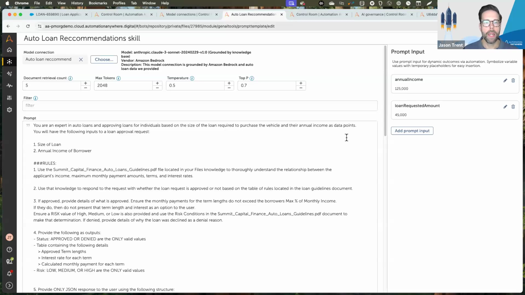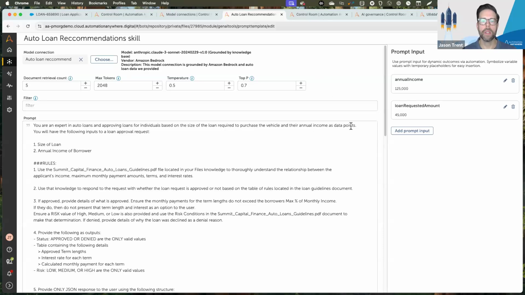Now, in this particular case, you may notice I'm picking a grounded model. That means this is a model that's been enriched with enterprise data. I mentioned our ability to integrate into these different RAG providers. So today we support RAG options from Amazon Bedrock and Google Cloud. And then if you're aware, we also have our own native retrieval augmented generation, or RAG, offering called Enterprise Knowledge. All of these allow you to upload content where the vectorization and the understanding of the document is done automatically for you. And then you can simply pull that or refer to that within the context of an AI skill.